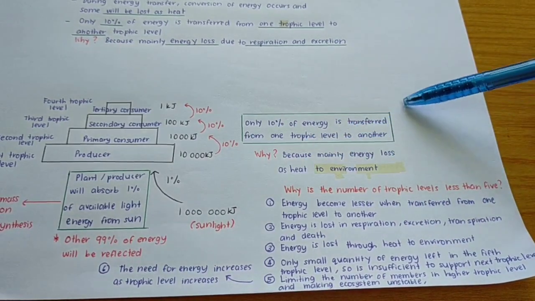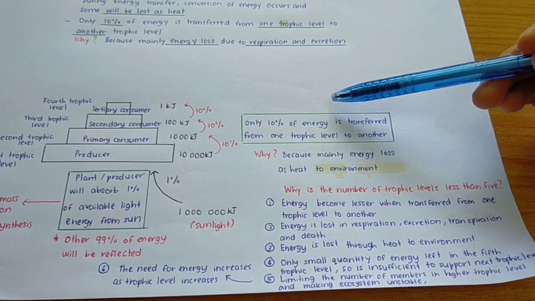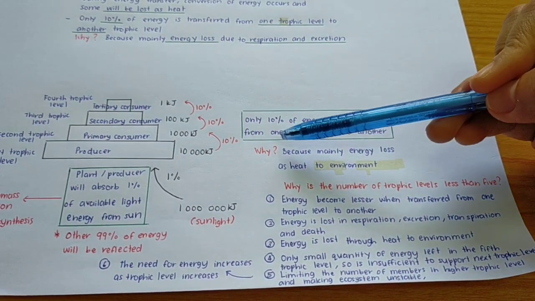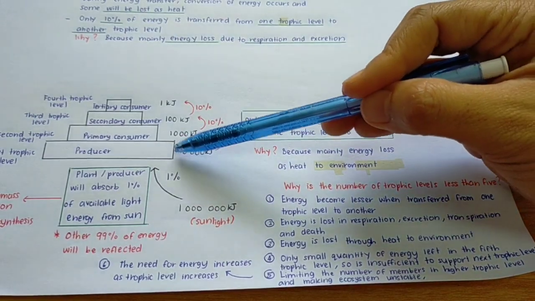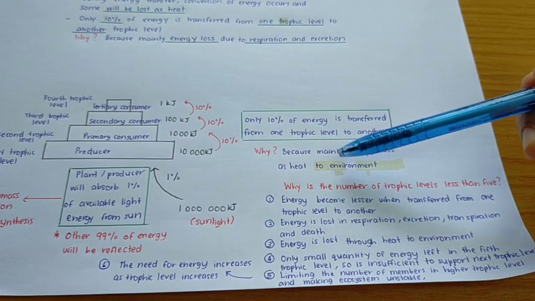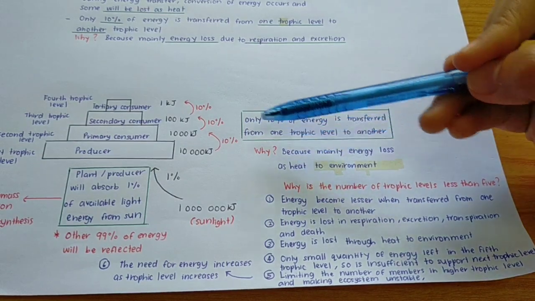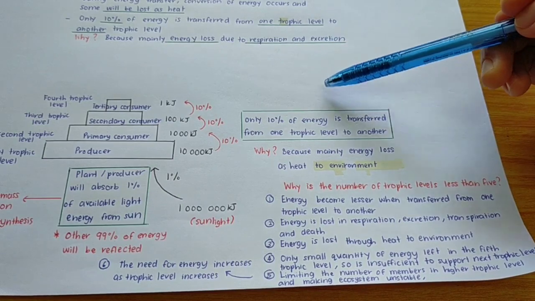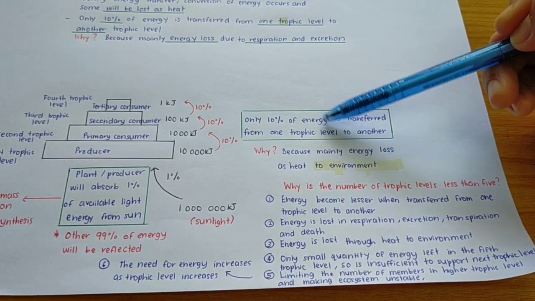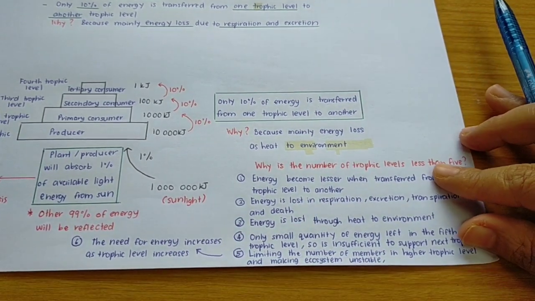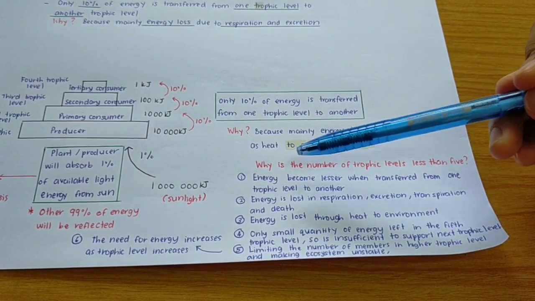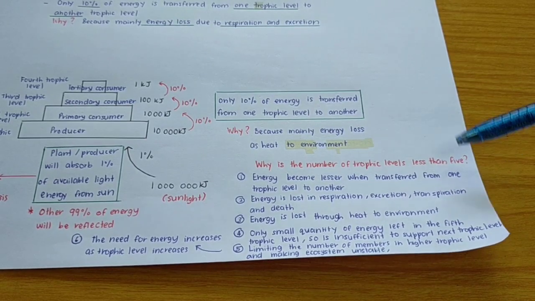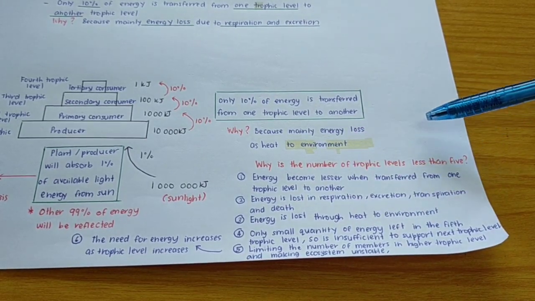This one I already explained. Only 10% of energy is transferred from one trophic level to another. Why only 10%? Because mainly energy is lost as heat to the environment, and also energy is lost due to respiration and excretion. One of the favorite questions, the question can ask you: why is the number of trophic levels less than 5? Why is there not more than 5 trophic levels?